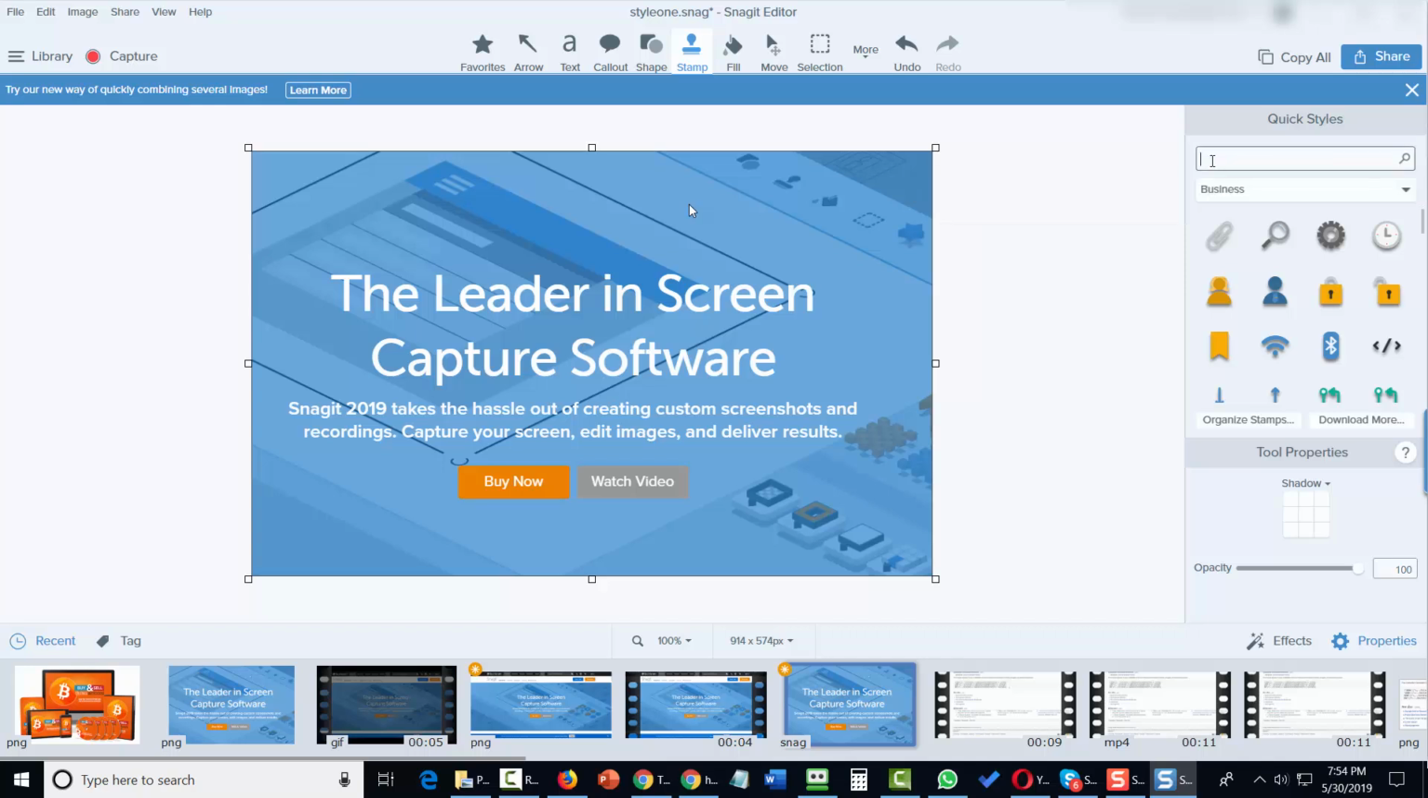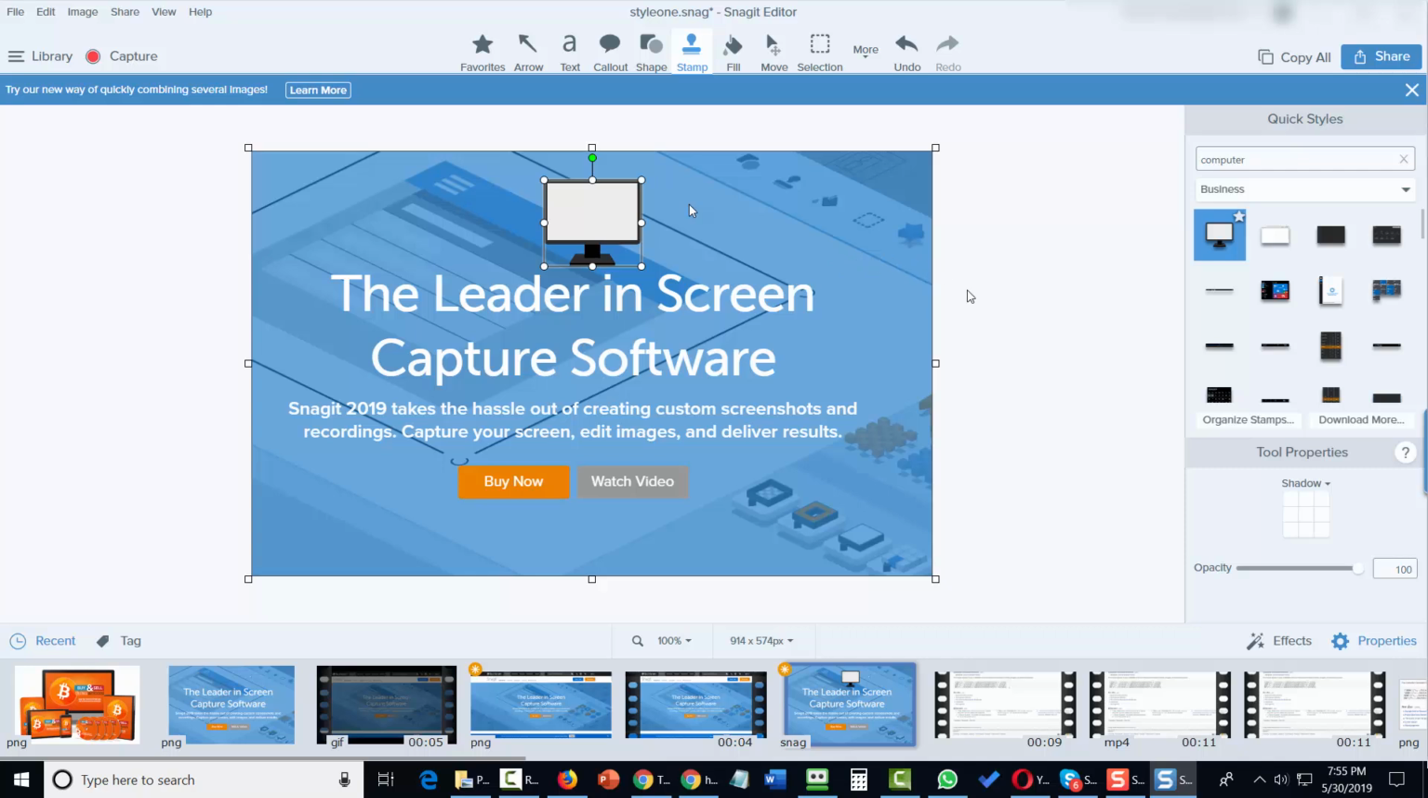We're going to write in the word computer. And then you'll see the search elements there. We're going to select one of the stamps. We're then going to draw our stamp inside of our screen. We can click on the screen and we can size it up. And so the stamps allow you to place theme-related content on your screenshot.